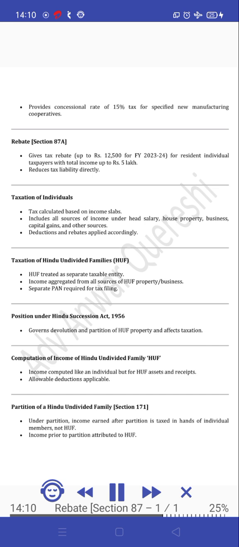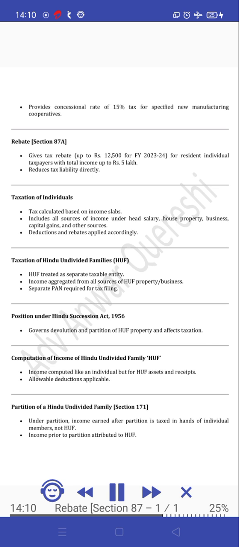Rebate, Section 87A. Gives tax rebate up to 12,500 rupees for FY 2023-24 for resident individual taxpayers with total income up to 5 lakh rupees. Reduces tax liability directly. Taxation of individuals. Tax calculated based on income slabs. Includes all sources of income under head salary, house property, business, capital gains, and other sources. Deductions and rebates applied accordingly.